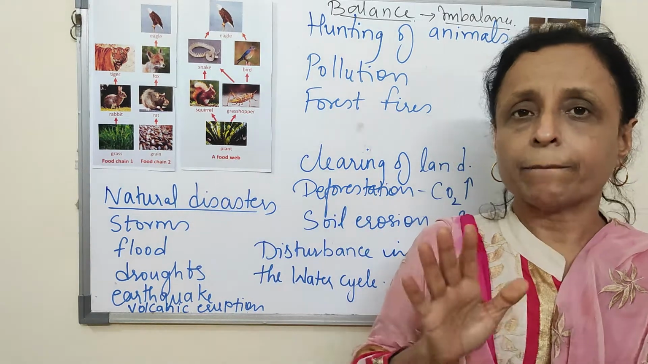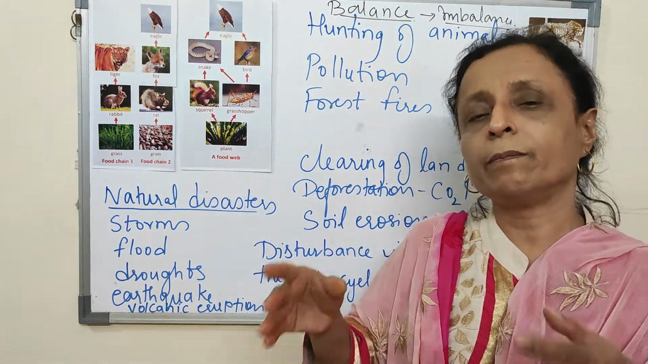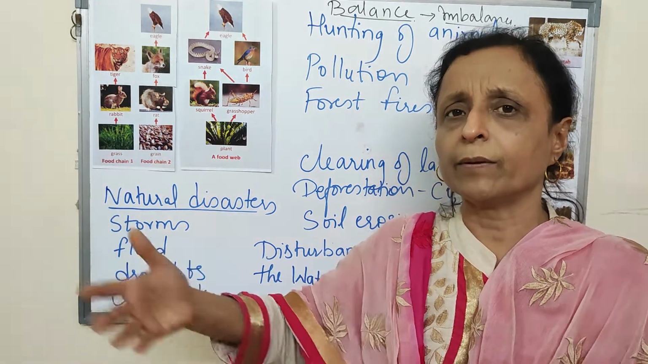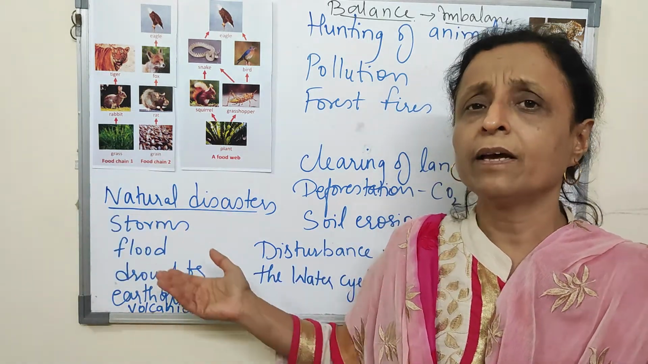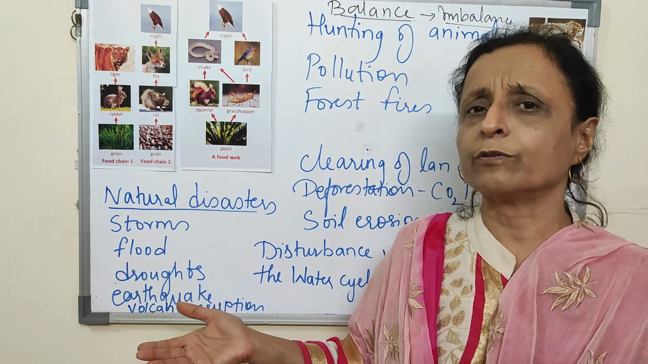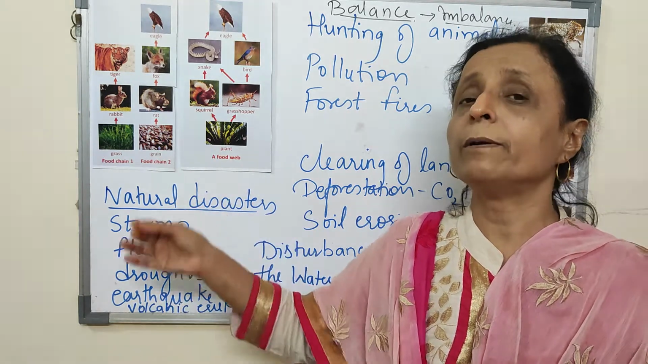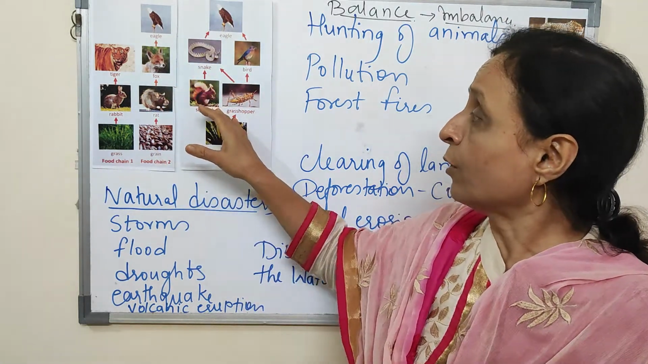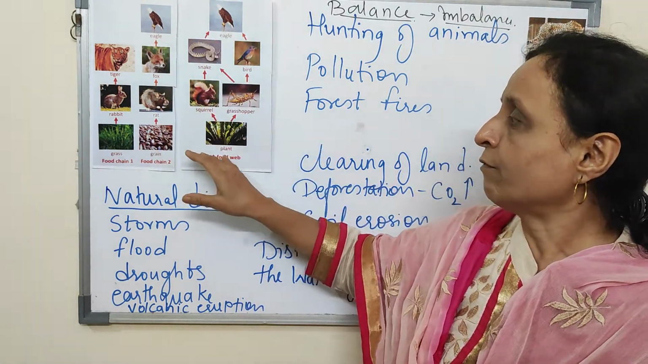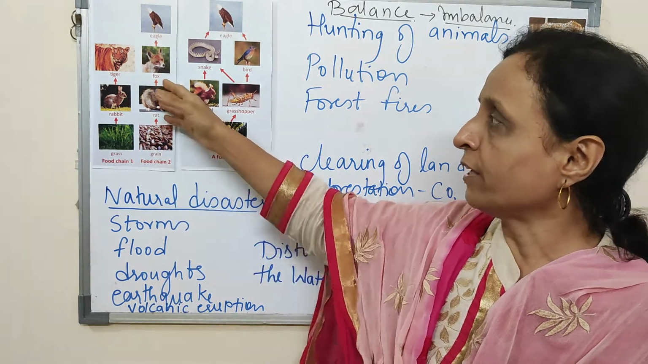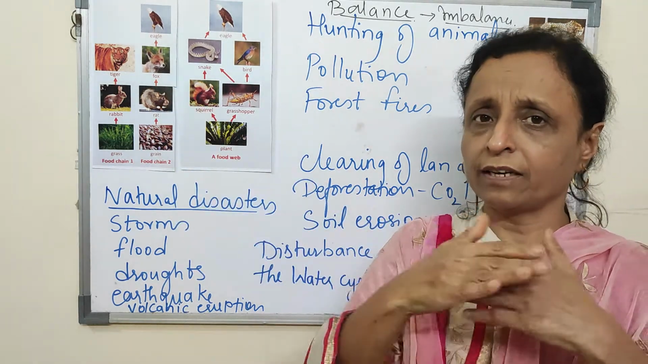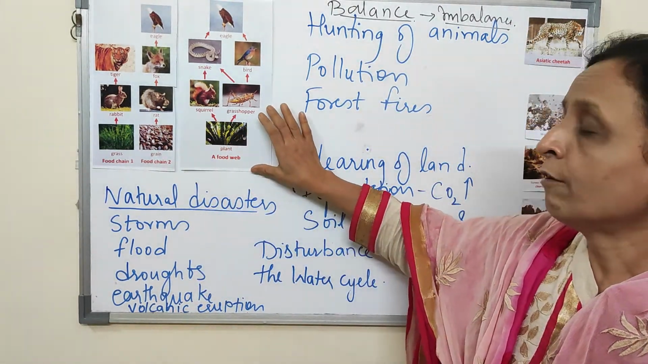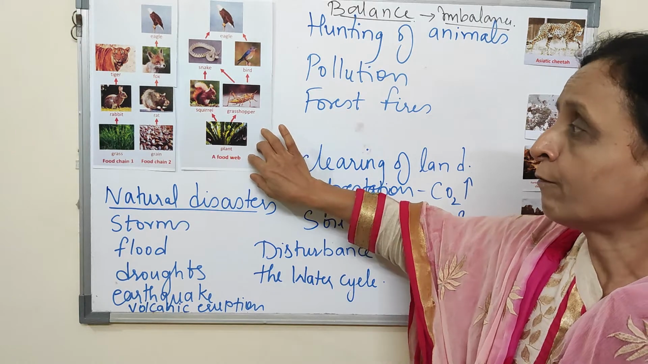But in nature, the grass or the plant will be eaten by many animals. A number of animals will be herbivores, and those herbivores will be eaten by a number of animals. So here a food web is formed. It's not a simple food chain. You can say that many food chains get entangled, forming a food web. So this is a food web.